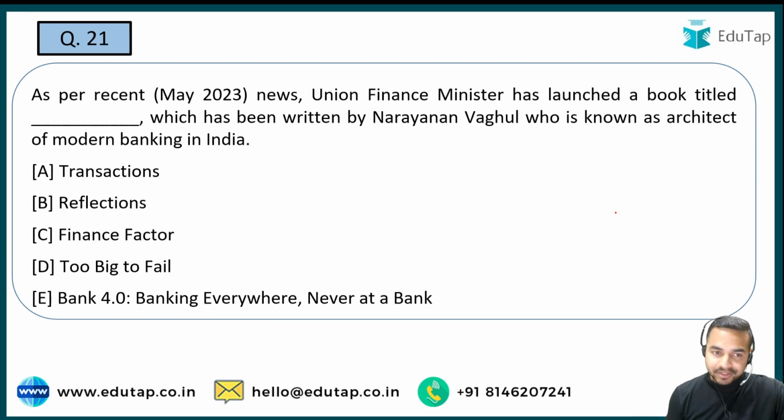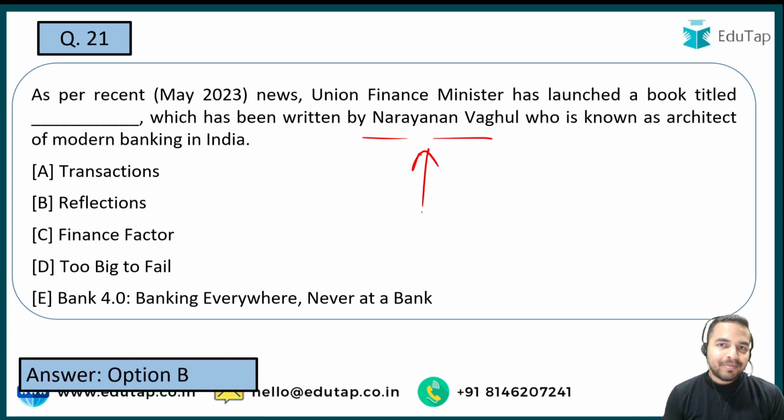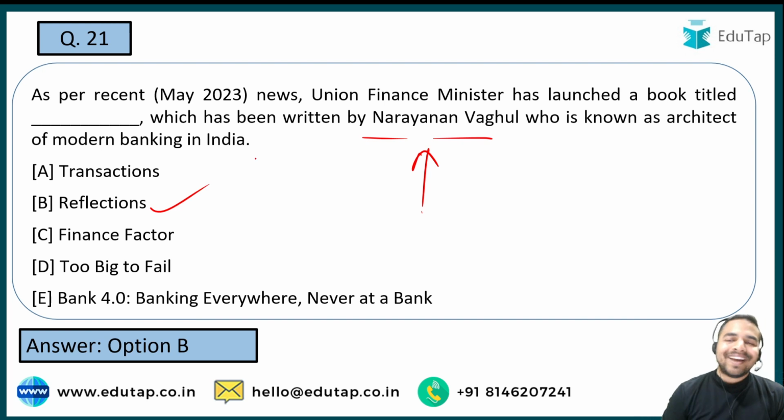Now the next question. So the Union Finance Minister has launched a book, and you are required to tell me the name of the book which has been written by Narayan Vaghul, who is also known as the architect of modern banking in India. See guys, let me tell you, from books and authors there are two important dimensions. That is, first of all, the name of the book must be remembered by you, and the second important thing is the author of the book. So as far as the author is concerned, the name is already given here, and which book written by him has recently been launched, that is what you are required to tell me, and the name of that book is option B, that is Reflections.